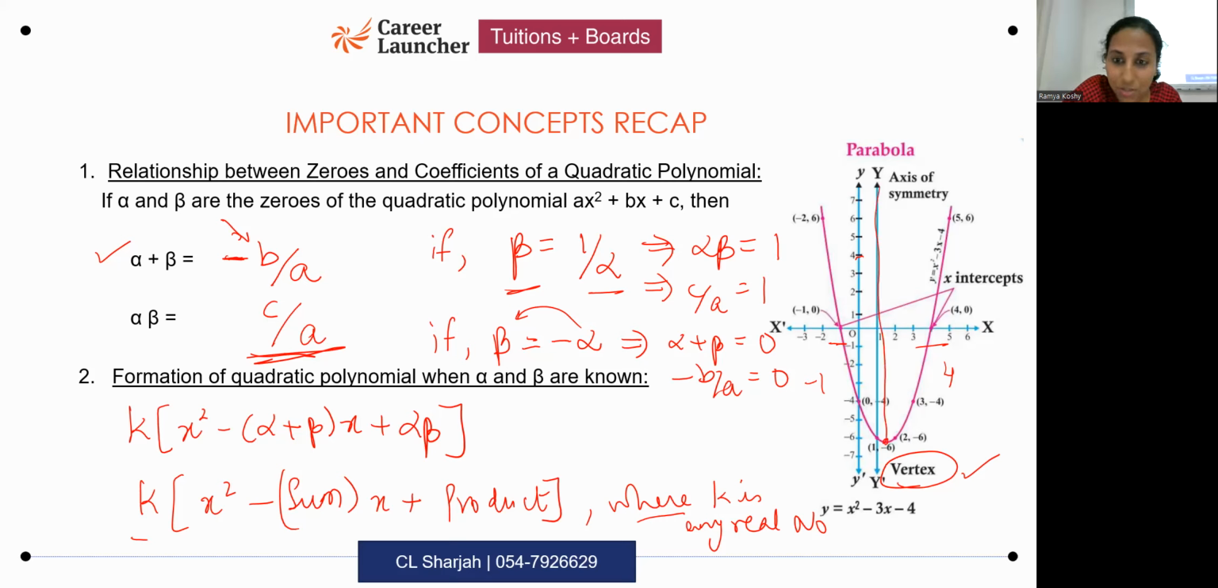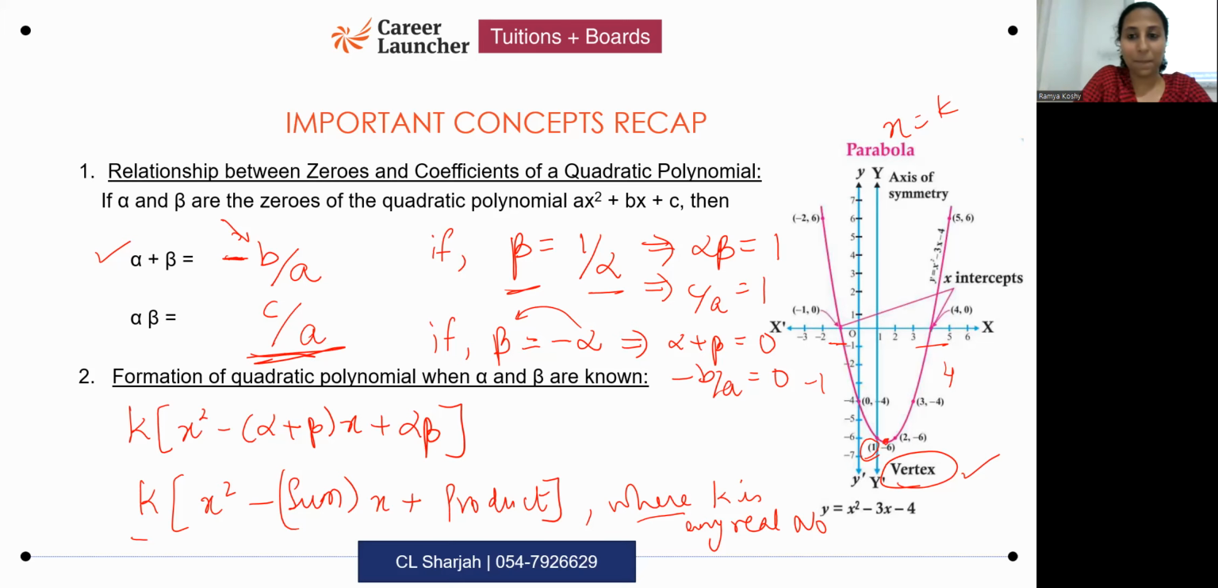There is a line which passes through this vertex, which is called the axis of symmetry. What is the equation of any vertical line? X is equal to a constant. The equation of any vertical line is x equals constant. So once you find the x coordinate of the vertex, x equal to that vertex's x coordinate will be the axis of symmetry equation. This is important for competency based questions, this particular logic. It's not taught directly.